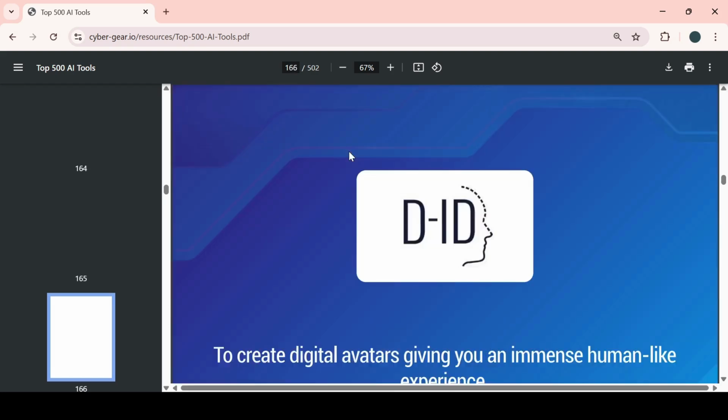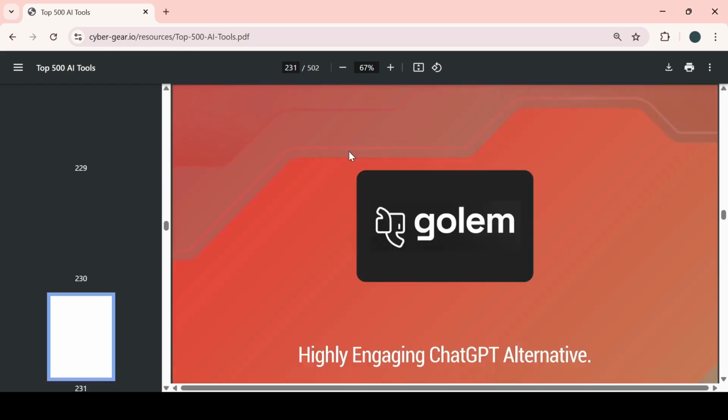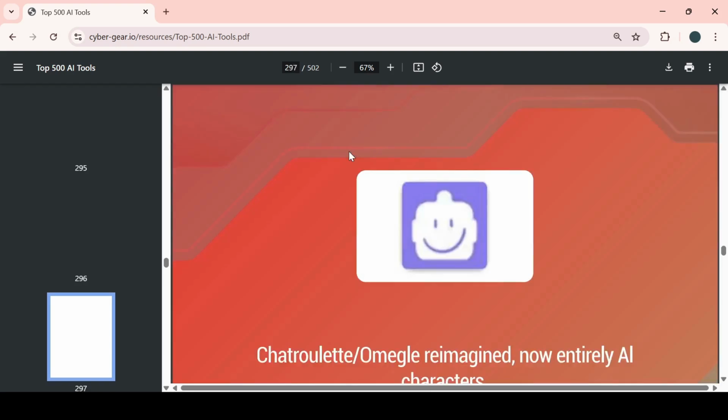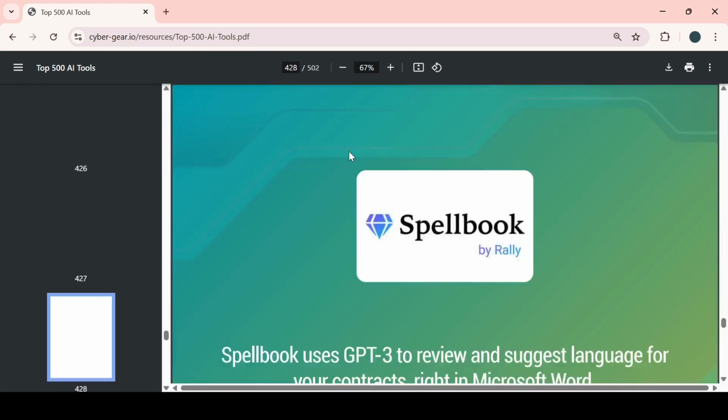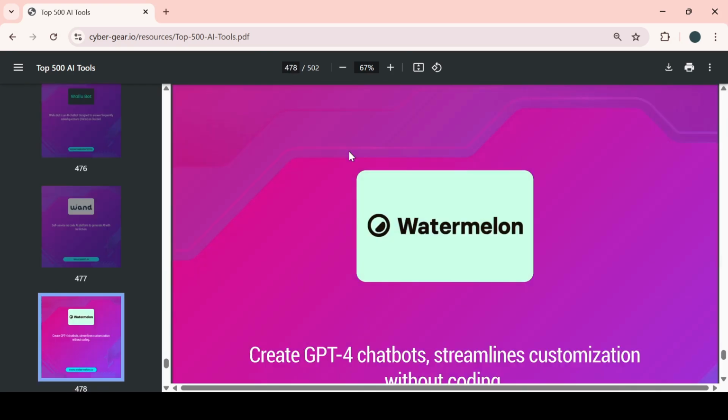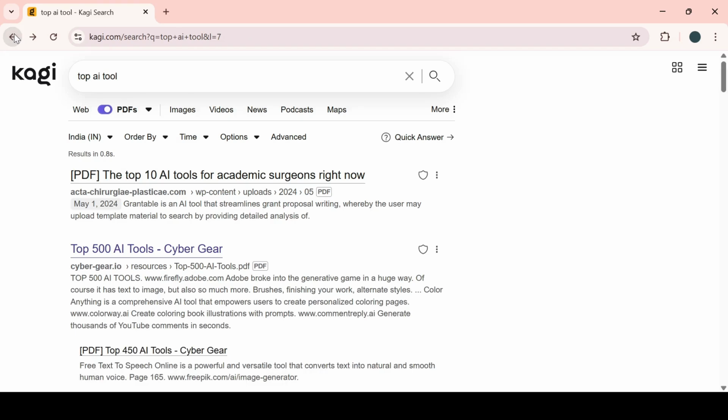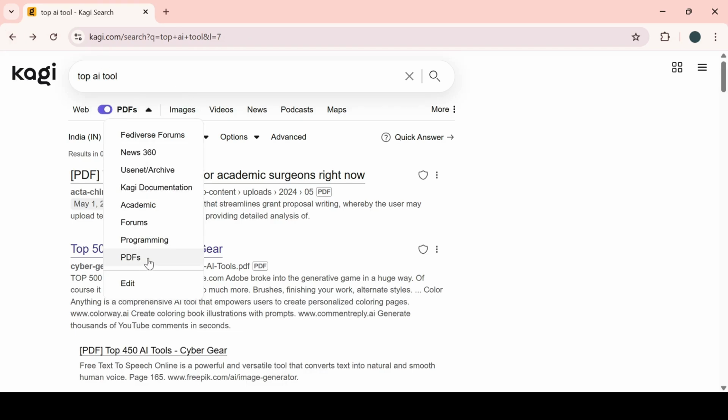If you search on Google, there is no chance it will directly give you the PDF. No. So here is a list of 500 AI tools you can use. Now let's come back, and I will show you PDF programming also. If you want to edit something, we can edit forms also, academic, Usenet, and news.